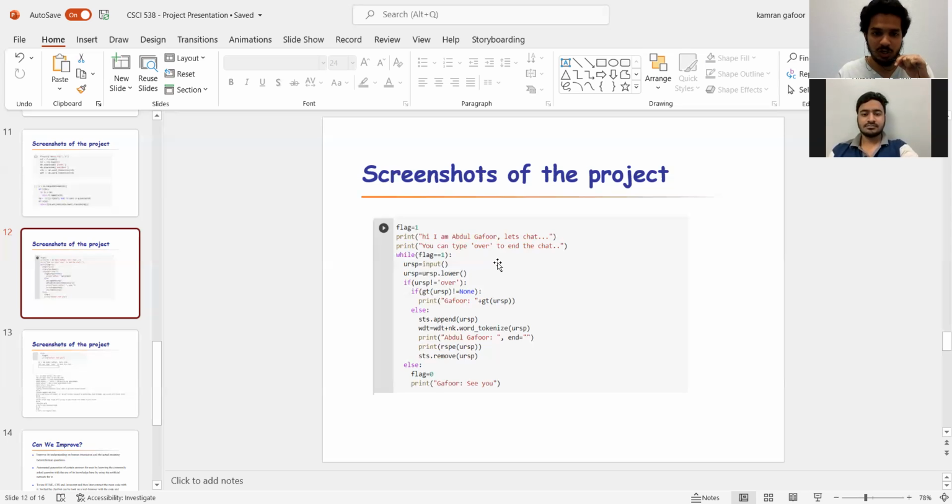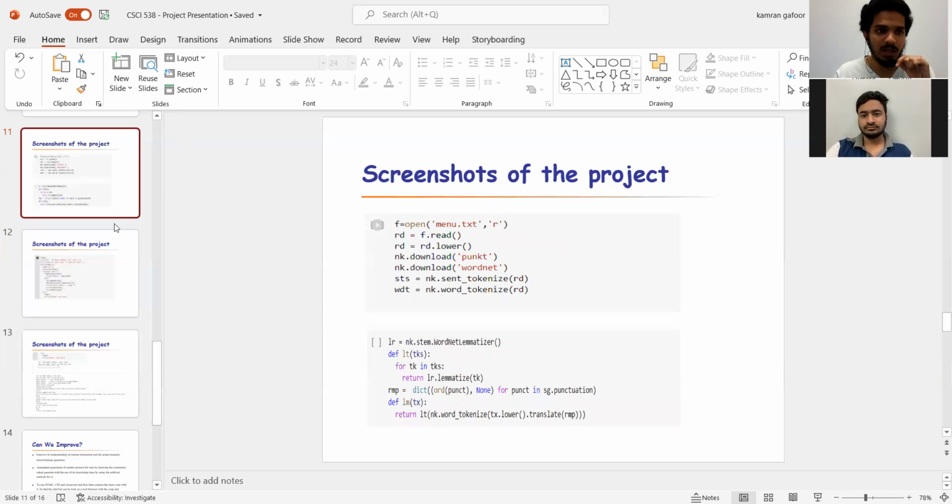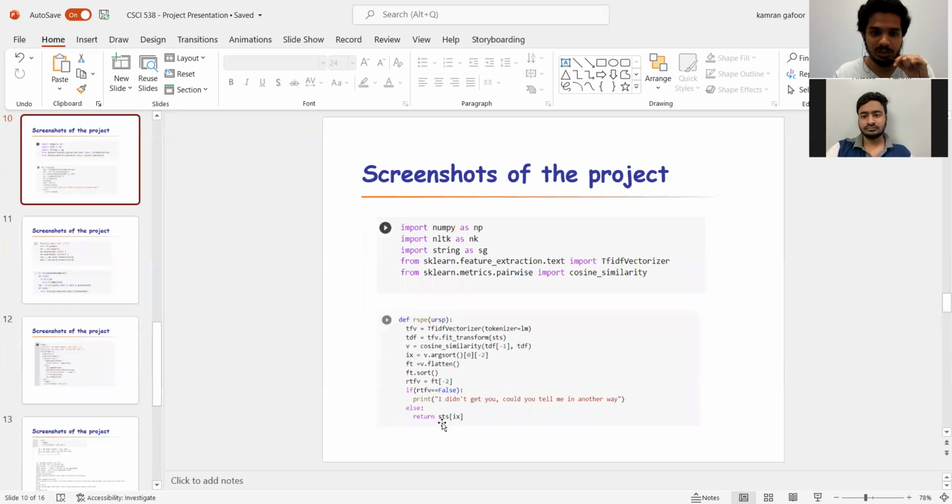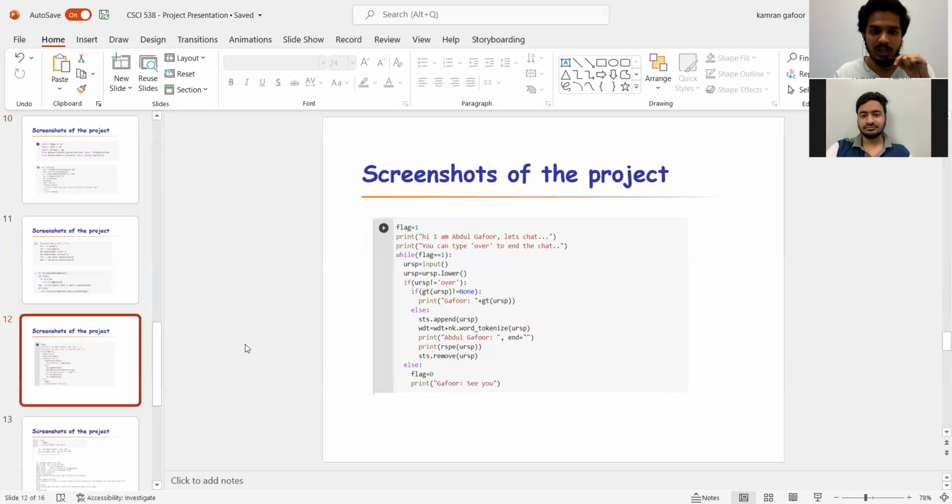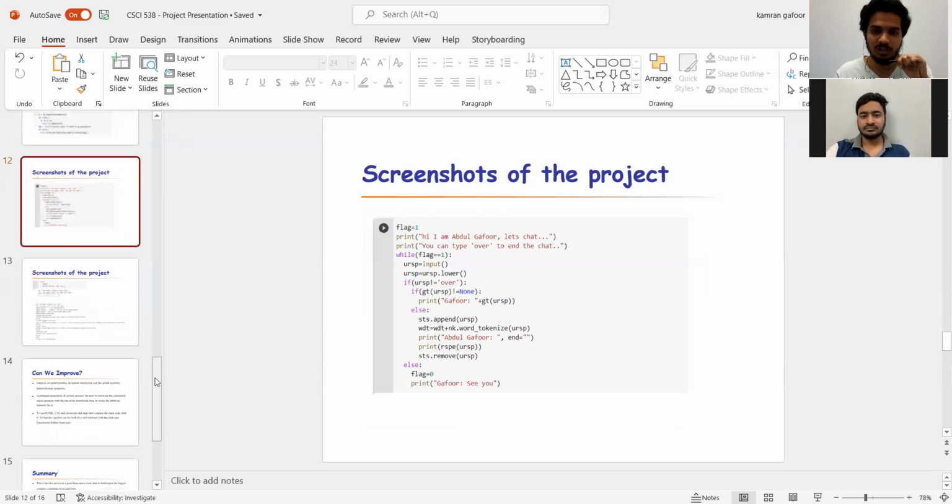Then the words are tokenized using NLTK word tokenize, and it goes back to the earlier functions over here using the response, where it checks the statements and runs tokenization, checks for similarity, and then gives its response. So whatever the user types in, it goes back to the function, checks the conditions, and if all are true, it will tokenize and then output whatever response it's getting. And if not, if it is the flag, we can see over here, it just displays the message "see you" or any message, whatever we want to give over here.